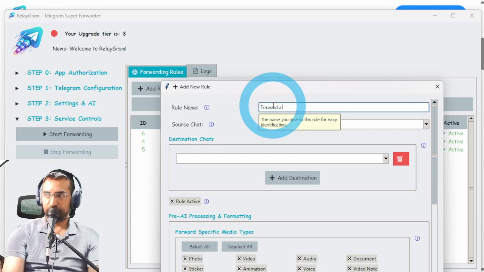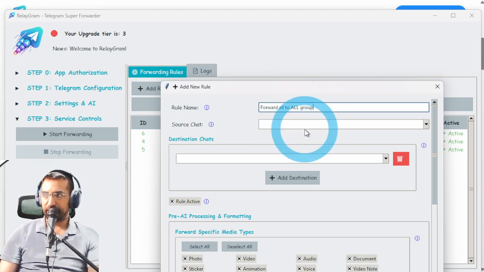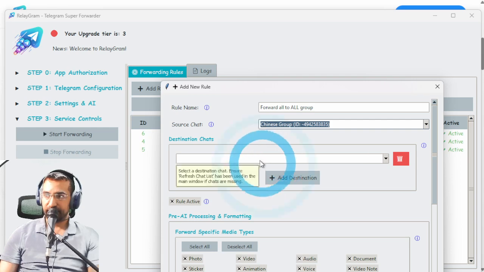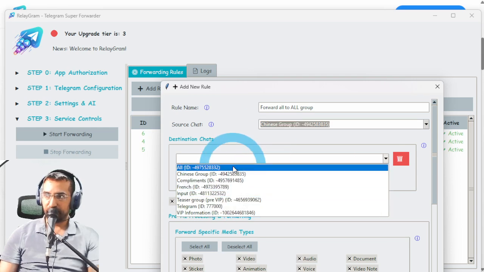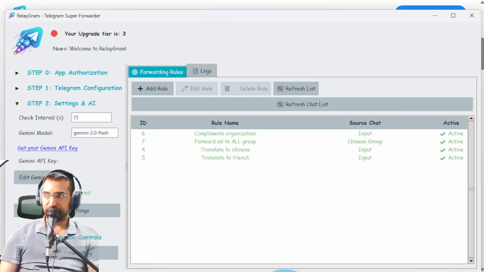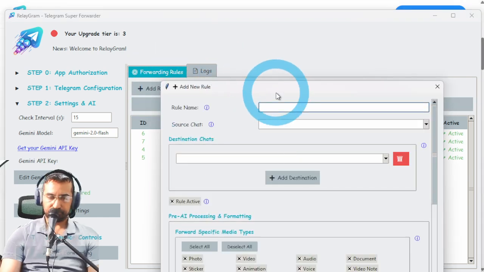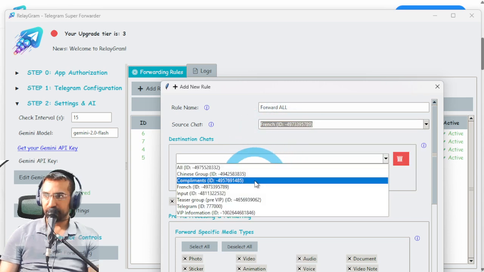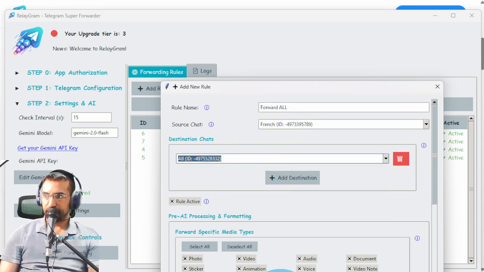Forward all to all group. There we go. The source chat is going to be, let's say for the first one, Chinese. The destination chat is going to be the all group, which I created. And no matter what, no conditions, forward to the all group from the Chinese group. Let me create another rule. Forward all. This is the second group. Let's take from the French and put it into the all group.